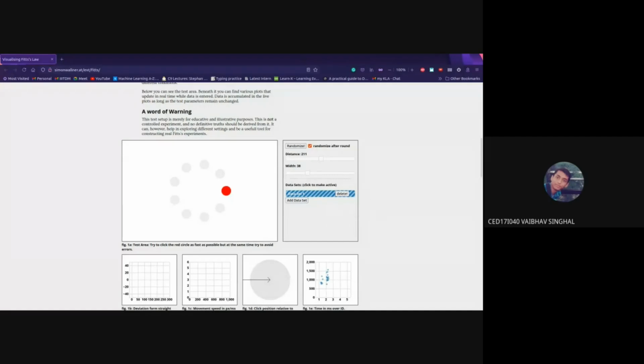Yeah, it is completely opposite. Once your mouse is completely opposite, you need to travel a larger distance to do it. And when it has a larger circle, it's going to be a much shorter distance to travel. So that's basically what the law says.